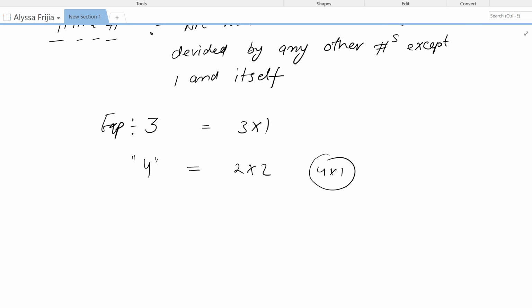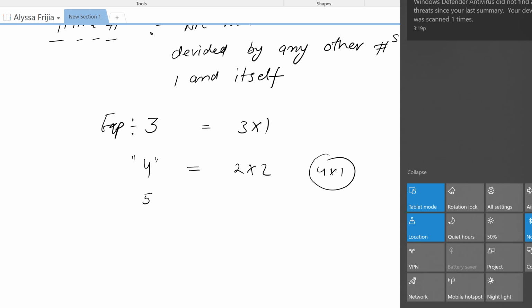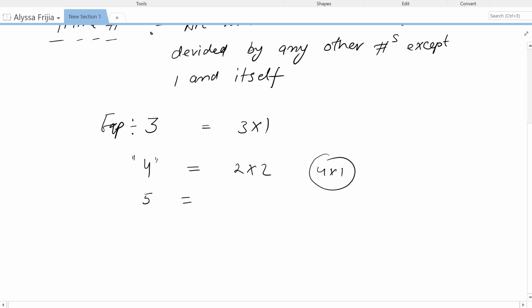How about 5? We can write 5 as 5 times 1. Five is a prime number. We don't have any other factorization for 5. 5 can be written as 5 times 1. There are no other two numbers which multiply to 5. So 5 is one of the prime numbers.